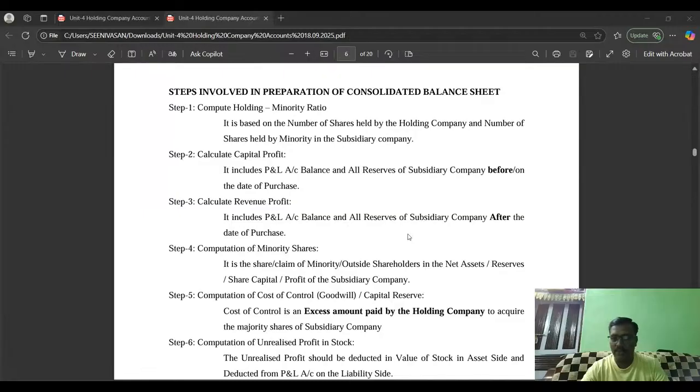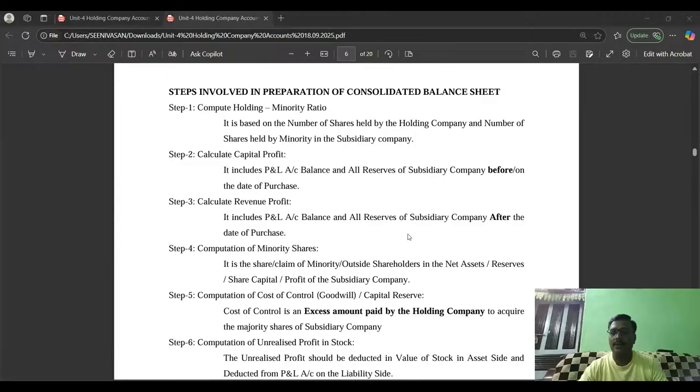From that profit, we have to deduct the revenue profit and the preliminary expenses. The balance amount is called capital profit. That amount of capital profit should be divided between holding and minority as per the ratio. You got it? Yes. Thank you.